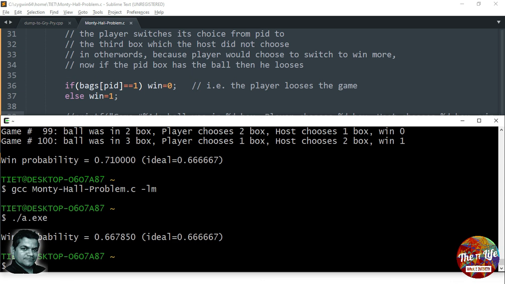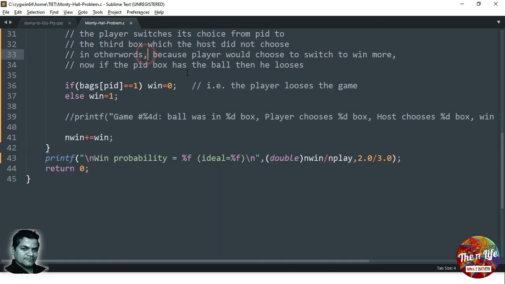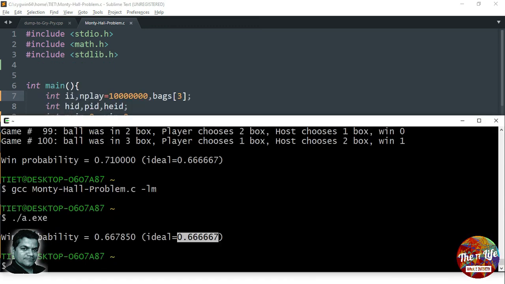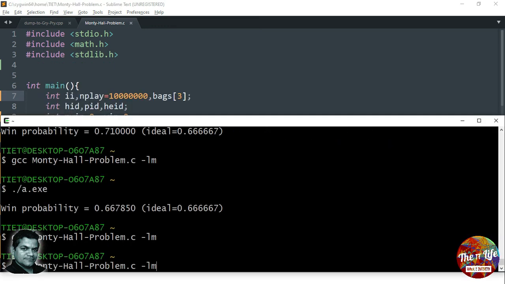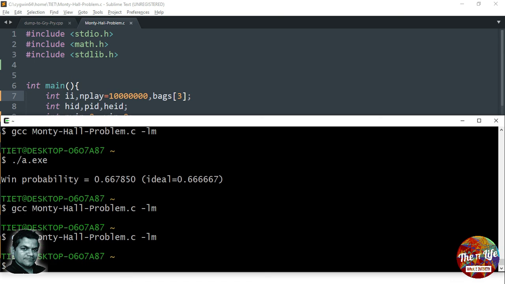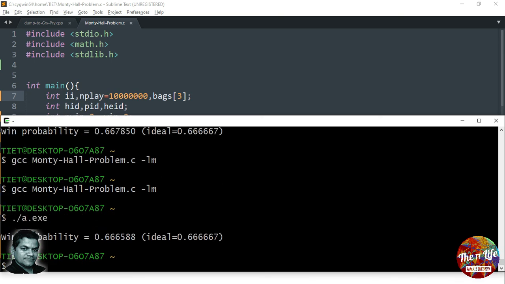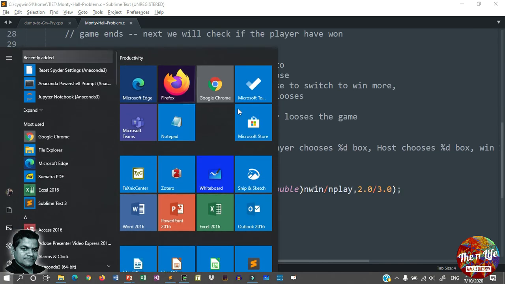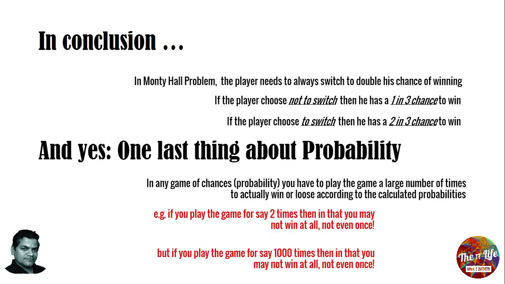So what is it? Earlier when I ran 100 times, this was 0.71. Now with 100,000 times, it's very close to the ideal probability, 0.6678. If I increase it by a few more orders, to 10 million, so I'm playing the game 10 million times, what should be the result? It should be even closer to the ideal probability. Let's see what it comes to. Earlier it was 0.667, now it's 0.666588. So that means if you increase it further, we'll reach towards the mathematical probability. With this, we end our presentation for the Monty Hall problem.